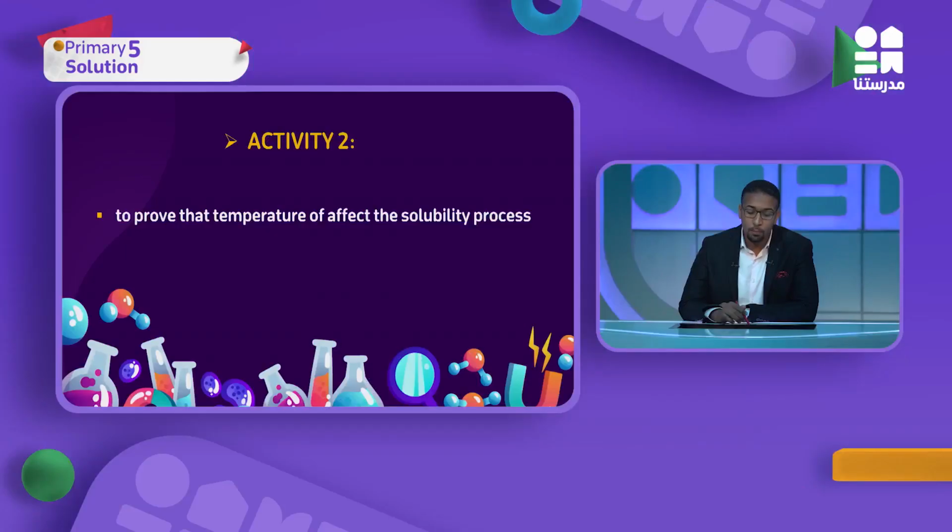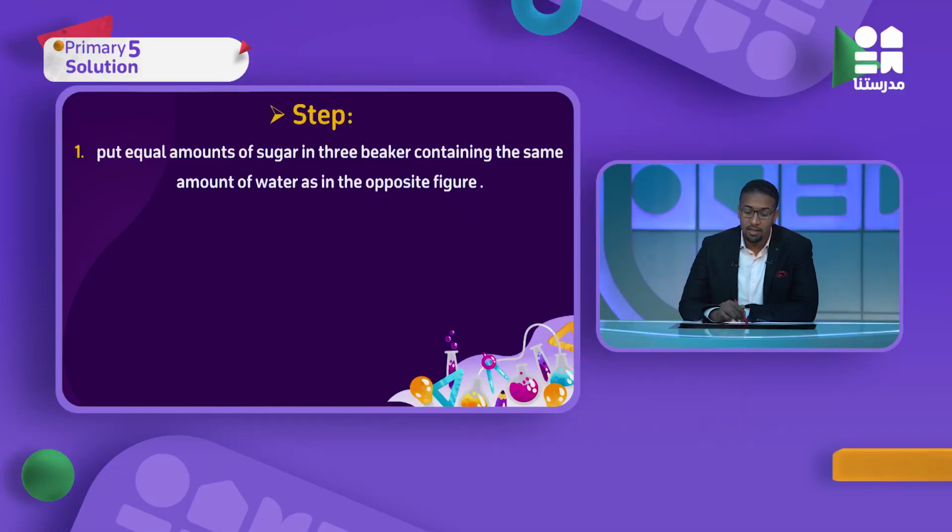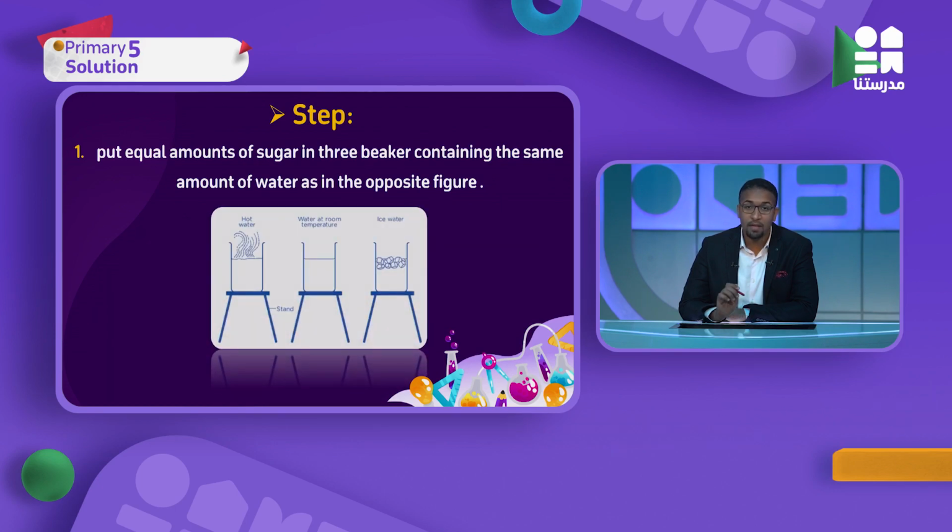Let's see activity number 2 to prove that temperature affects the solubility process. Steps: put an equal amount of sugar in 3 beakers containing the same amount of water as in the figure. Here is the figure. We have an equal amount of water, but the temperature is different from one beaker to another.